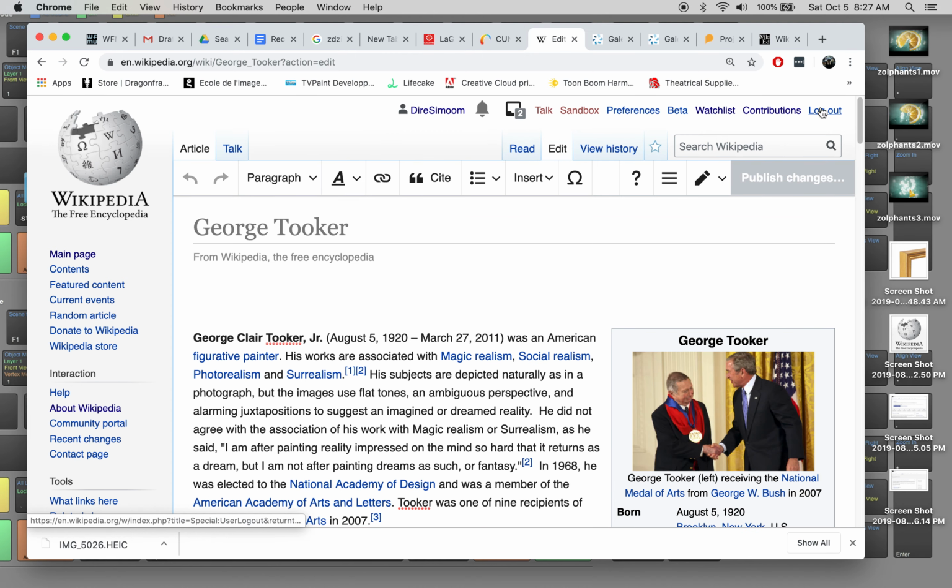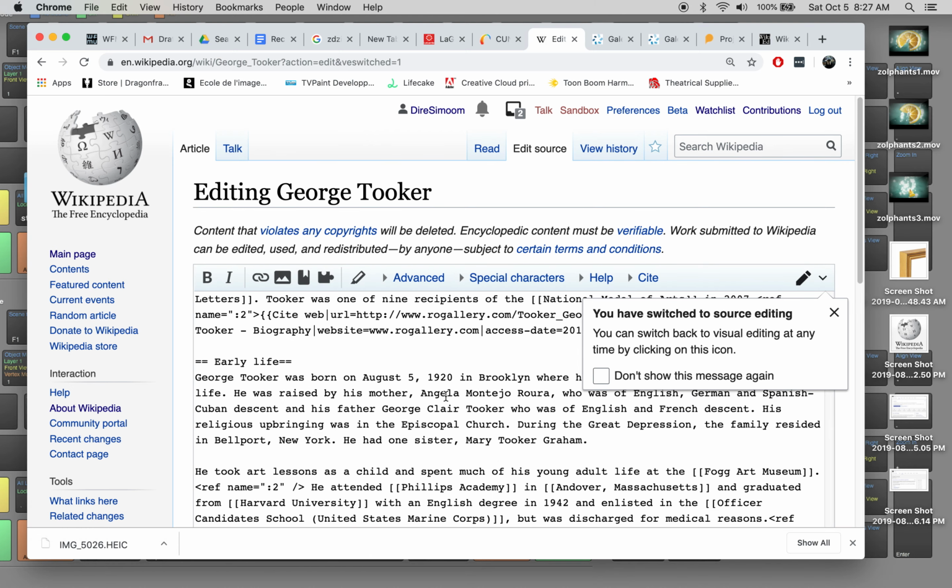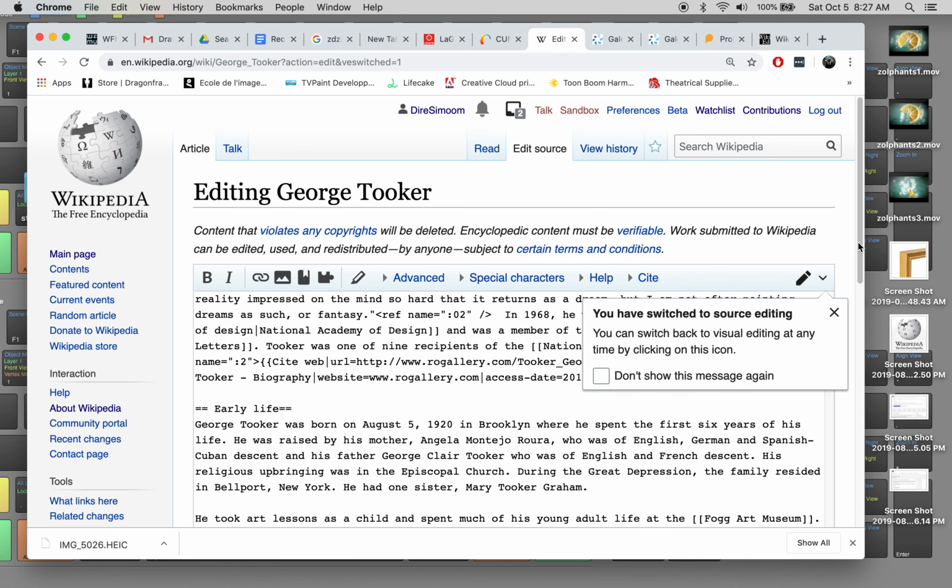I'm already logged into Wikipedia, so you'll log in with the same login that you use for the Wikipedia dashboard, but you're just going to the main Wikipedia site. Okay, so I've hit Edit, and there's a nice visual editor that's relatively new. If you see something like this, this is editing the same way, but it's just the raw markup language.